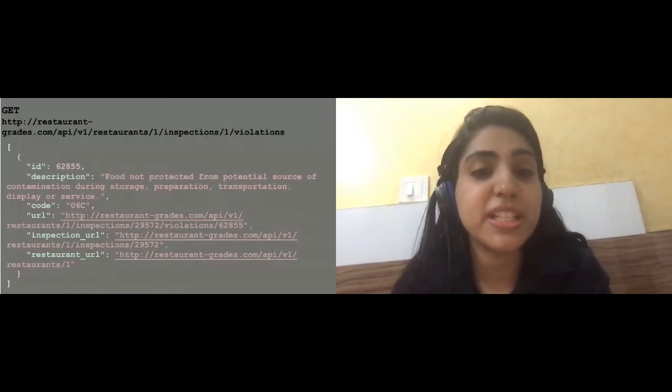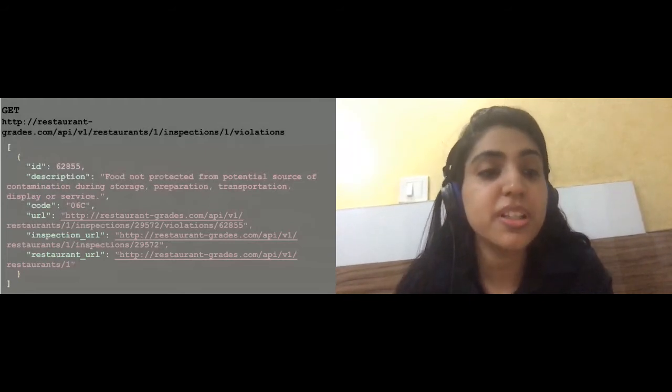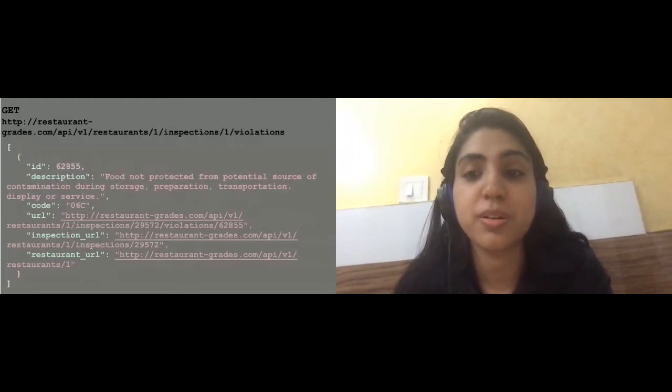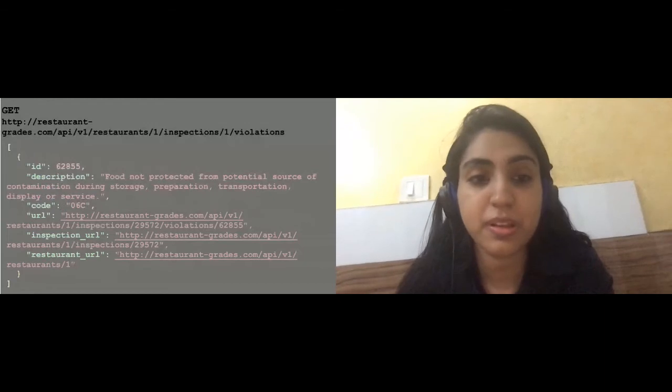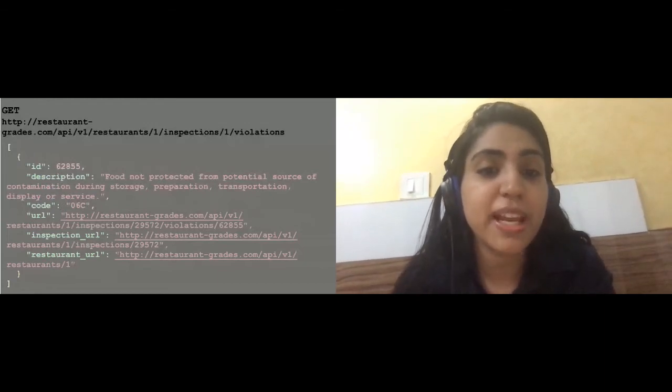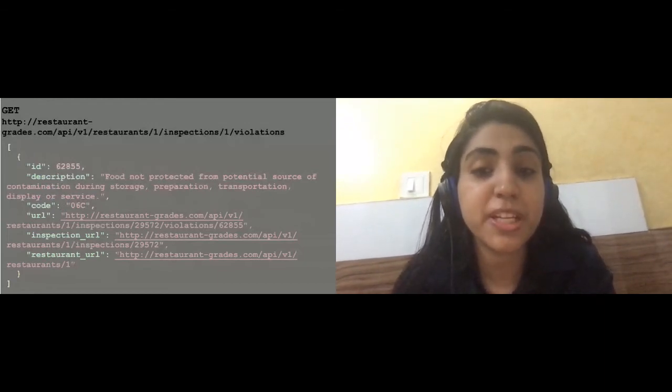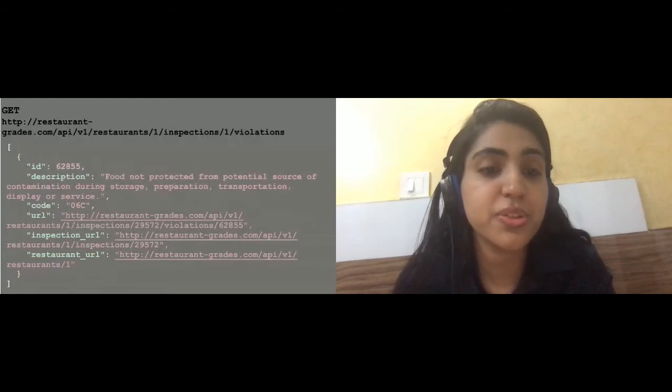But if you imagine a desktop application like this, you can see that it takes numerous requests for us to determine the information that we may need as a client. So here the client would have to call the restaurants, inspections, and violations, three separate endpoints, to get all the data. Similarly, a mobile application would also need to make multiple calls to these resources to get all the data.